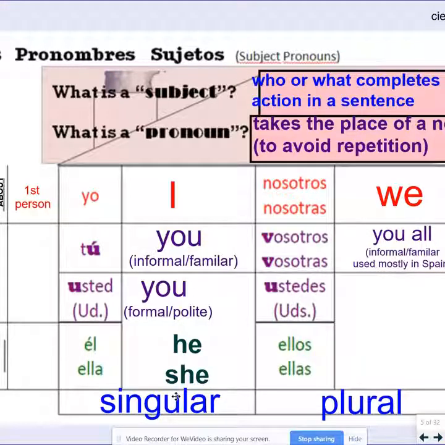Now, what happens if you're in Mexico or places like Puerto Rico and they don't use vosotros? Well, the other way to say you all then is ustedes. So this one, ustedes, is used in Spain, but when you're using it in Spain, it is only formal, okay? But if you're using it anywhere else, it is both informal and formal. It's both, okay? And that is what this is saying.